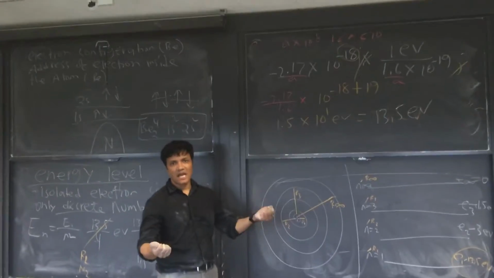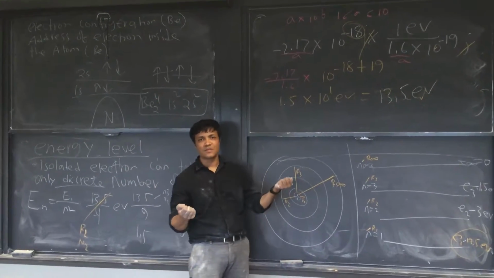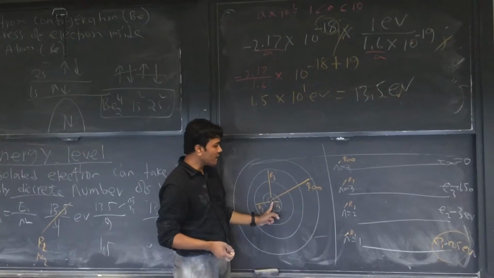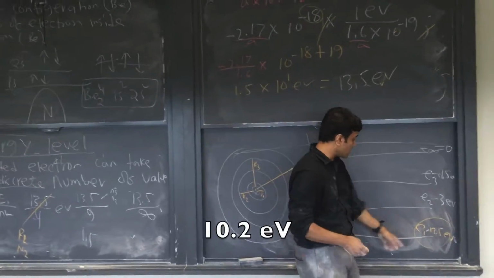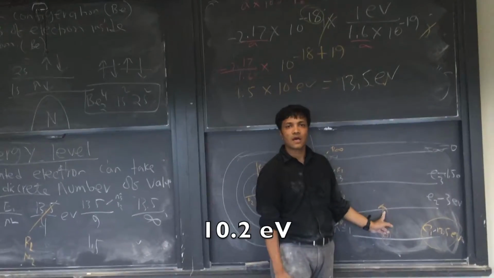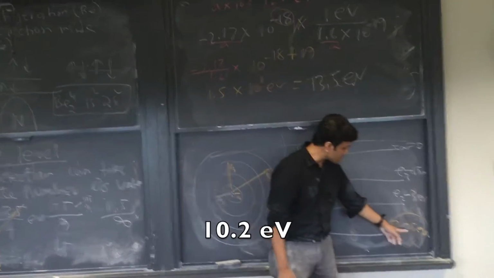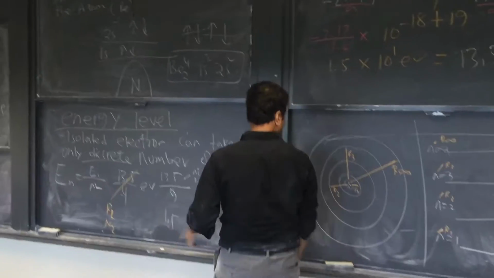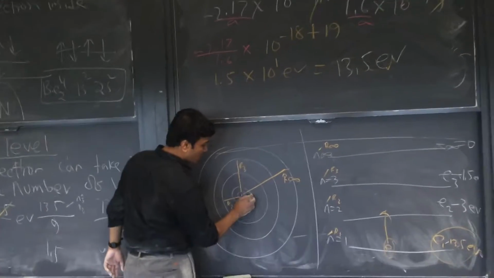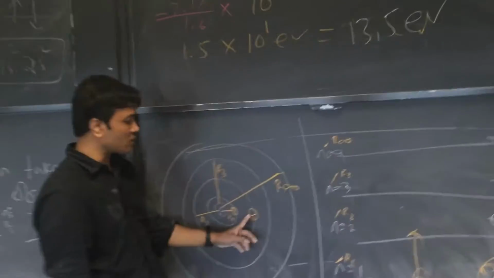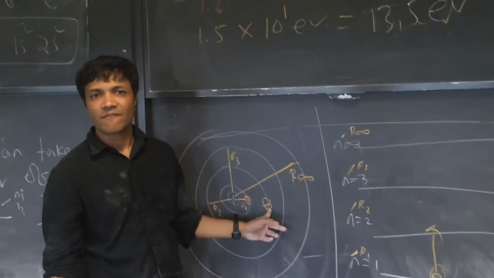The proton loves seeing the electron moving around it. However, if the electron can absorb some energy from the environment, it can jump to the next level. It needs some 10 electron volt. If it jumps to the next level, from here to here, now the proton has less control over the electron because it's further away.